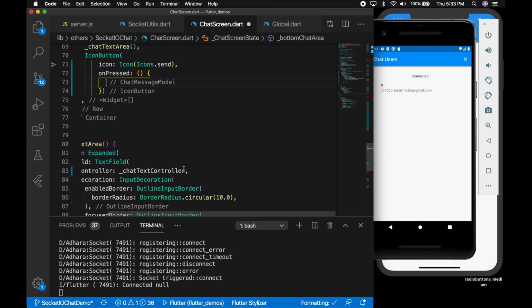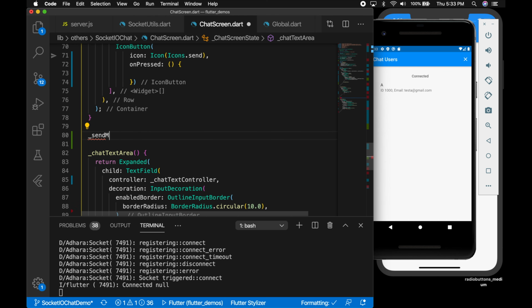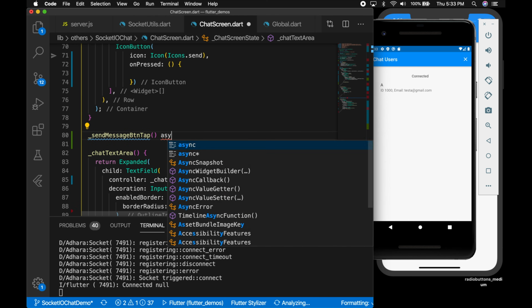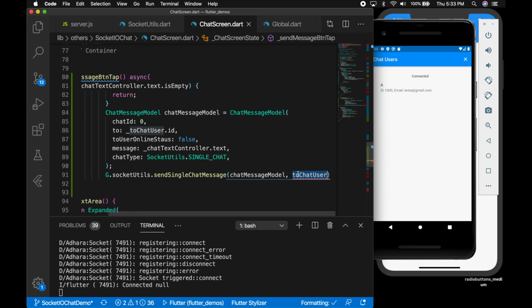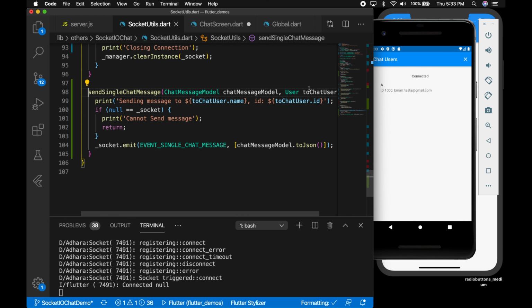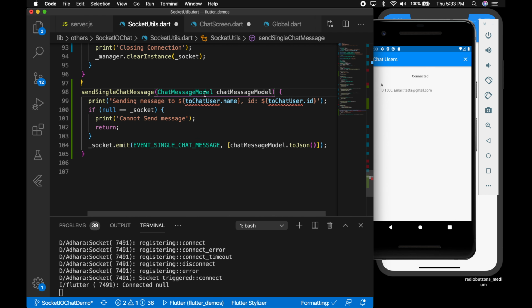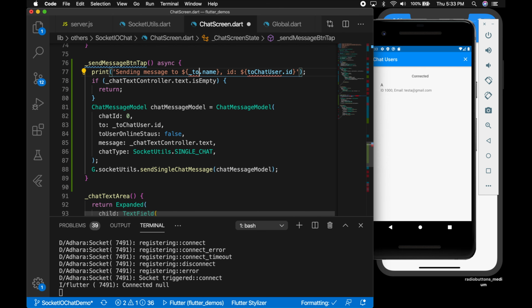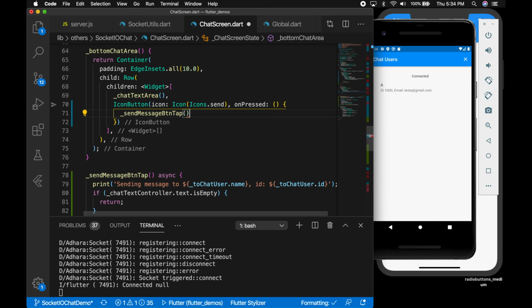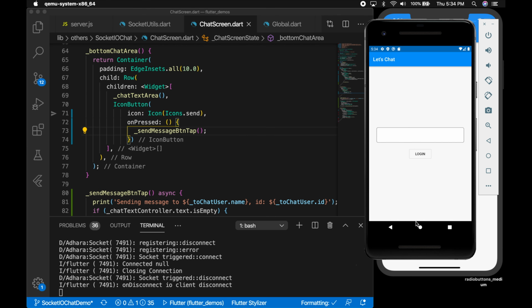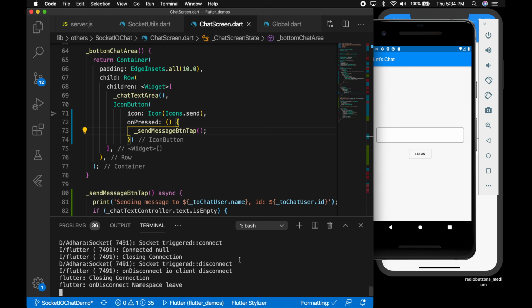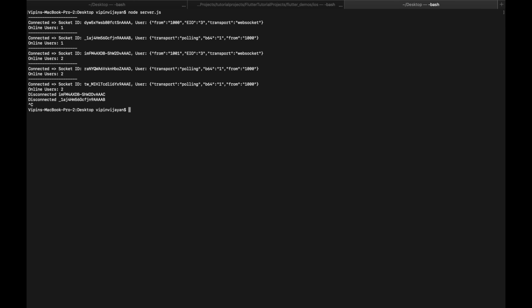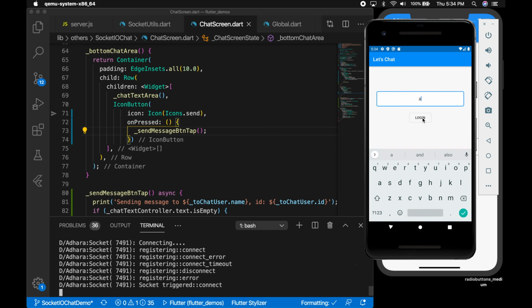So let me copy the whole thing and create a new function and paste it there. Okay, send message button tab. Okay, and let's pass in the, so we don't need the user here in the socket utils, right? Because the chat message model will have the to username, and the socket utils will have the logged in username. Okay, now let's restart the app and also restart the server. Okay, so clean up and restart.